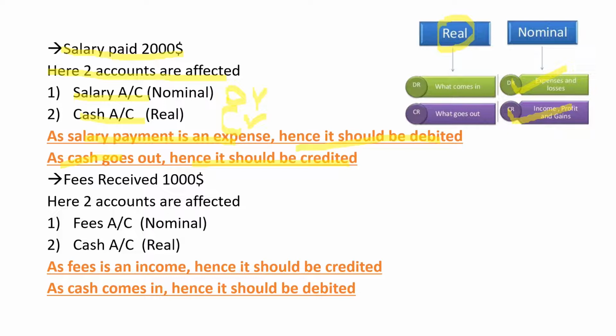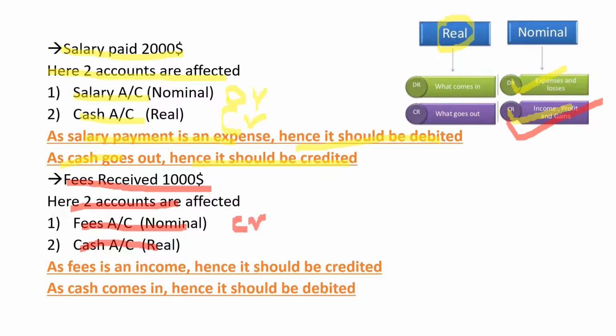Another example, fees received $1,000. We are providing some services to another organization. We are a consultancy, hence the fees is coming from that particular company. Two accounts are affected, fees account and cash account. Here the fees is received or paid? Fees is received. And what is fees? Fees is a nominal account. Hence, in nominal account, debit is expenses and losses, credit is income and gain. Hence, we credit this one because the fees has been received.